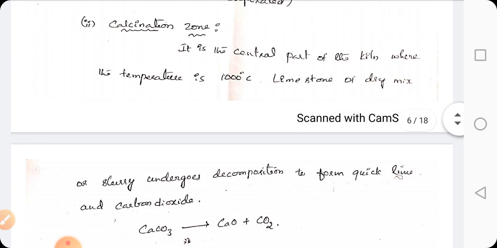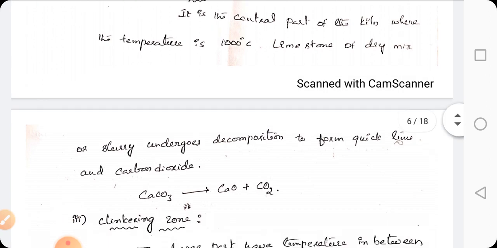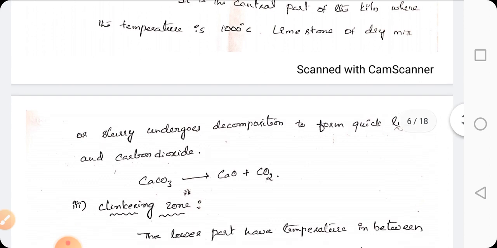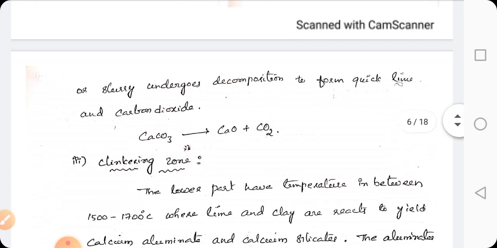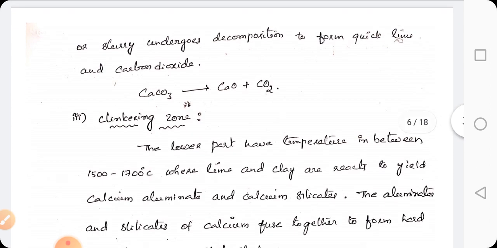Then coming to the next zone, the calcination zone. Calcination means heating the substance in the absence of air. Here, in the central part of the kiln, the temperature is maintained at 1000 degrees Celsius. Limestone of the dry mixture or slurry undergoes decomposition to form quicklime and carbon dioxide. Here calcium carbonate undergoes decomposition to give lime and carbon dioxide.